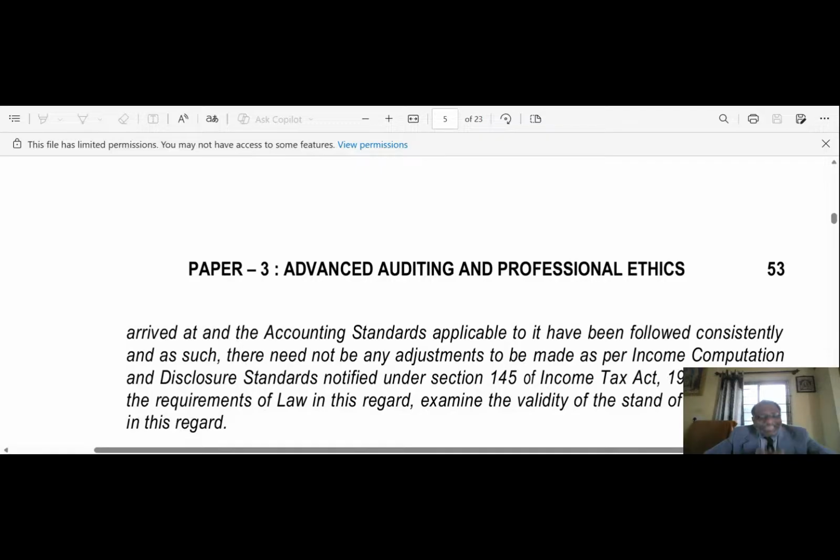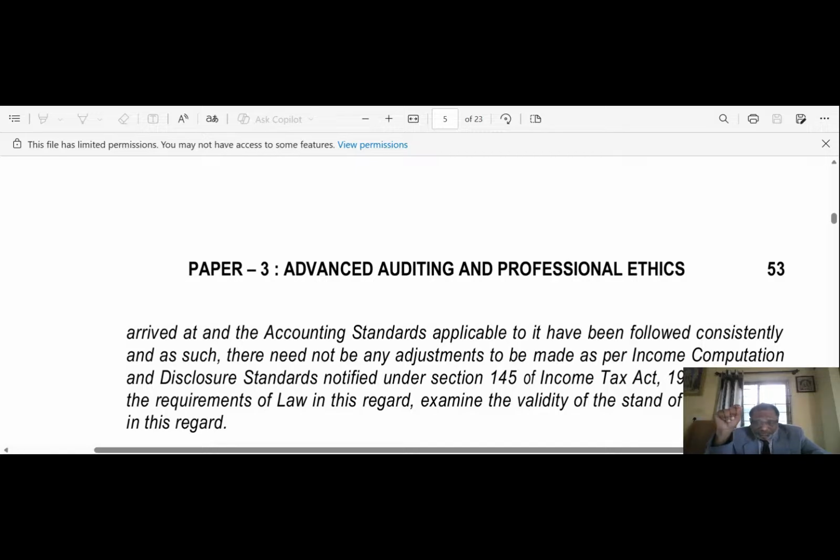In the instant case, ABC Limited is consistently following accounting standards in compliance with section 133 of the Companies Act 2013, but not complying with the provisions of the income computation and disclosure standards notified under section 145 of the Income Tax Act 1961.